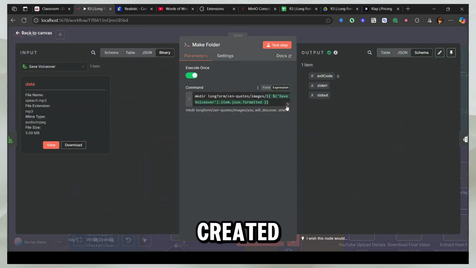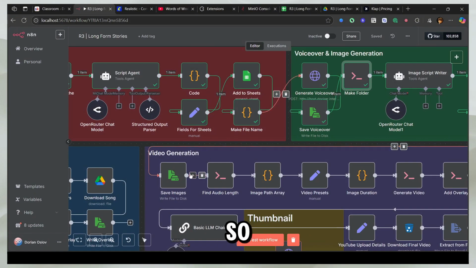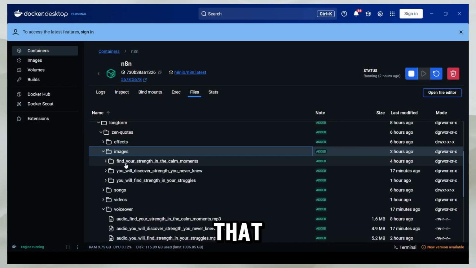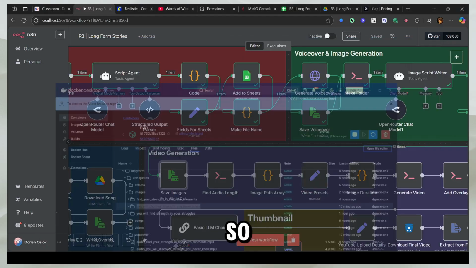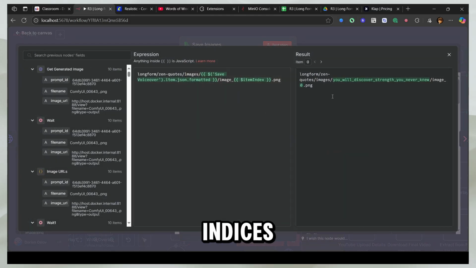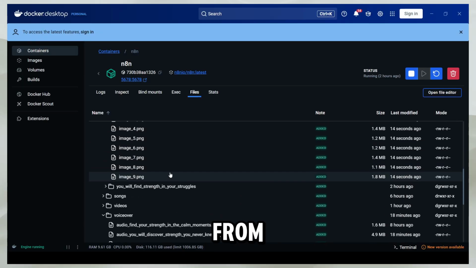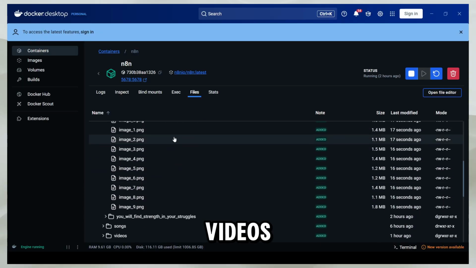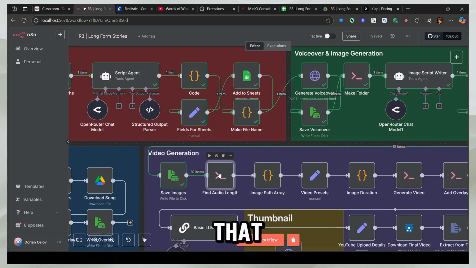So we actually created it here. The folder was "You Will Discover Strength You Never Knew." Okay. So now when I run this, you will see that this is the folder, and it's empty right now. So now I'm going to run this. It's going to save all the images smartly with the indices, from 0 to 9. So we have 10 images. When we make the videos, these are not random names. That's why this whole thing is so perfect, that it just works.